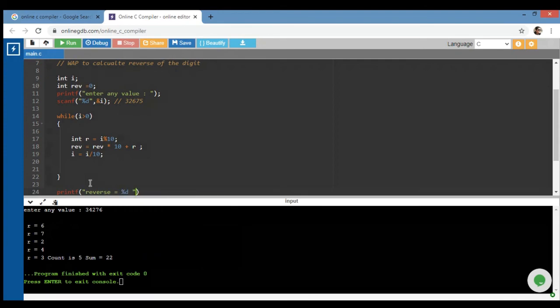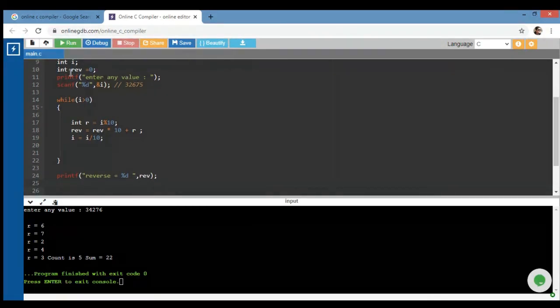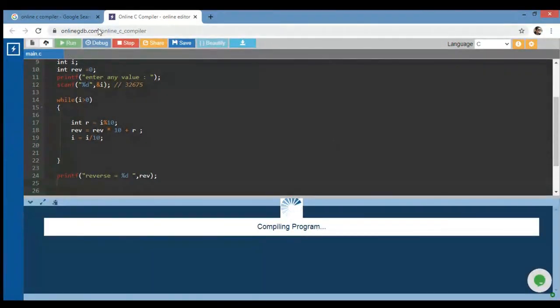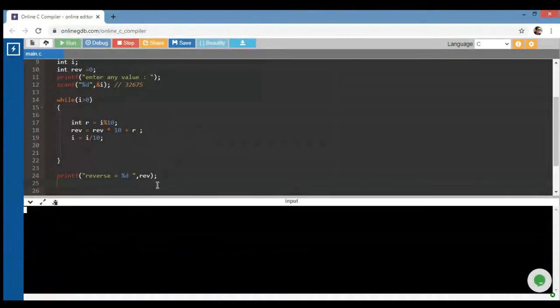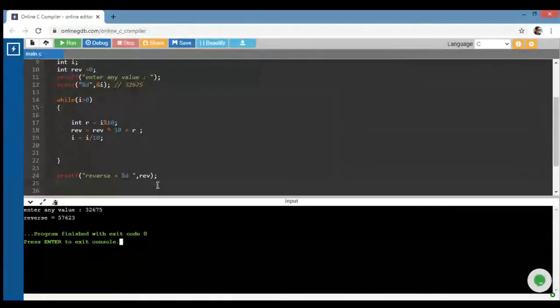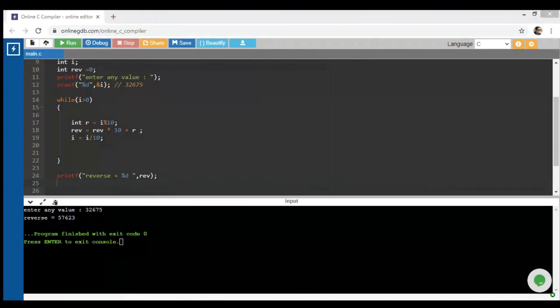printf reverse equals %d. Just give me a minute, I will answer your questions. Now the number is 32675 and the reverse is 57623, right? Now if you have any query you can ask.